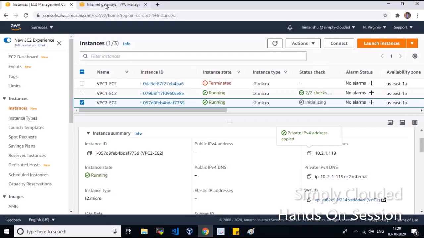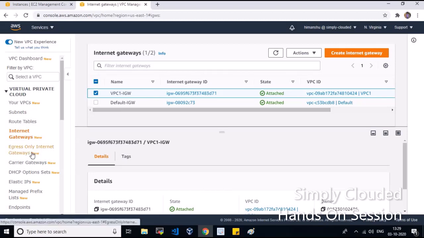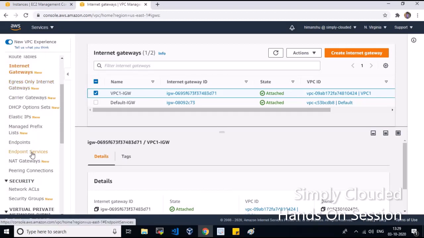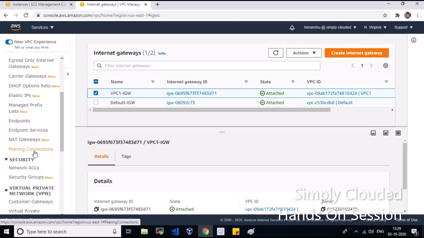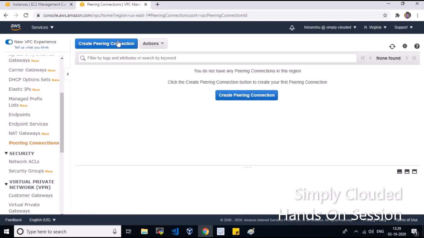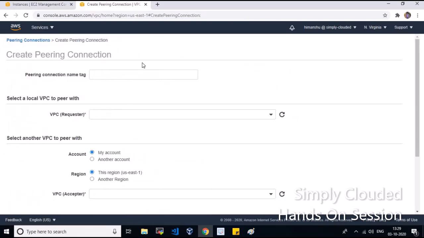Now how am I going to do it? In this VPC section we'll go to Peering Connections, and here we'll create a VPC peering.